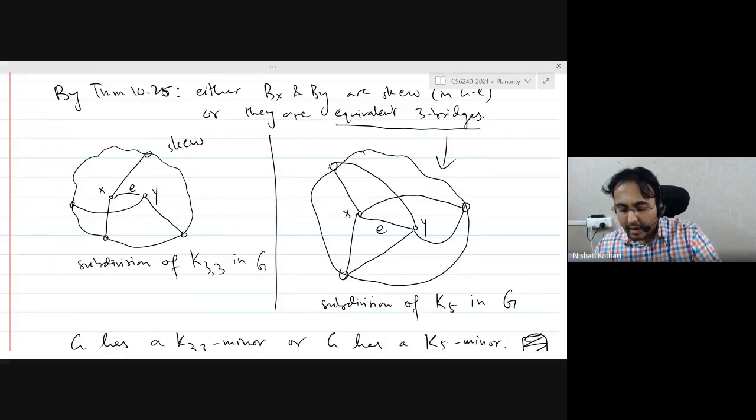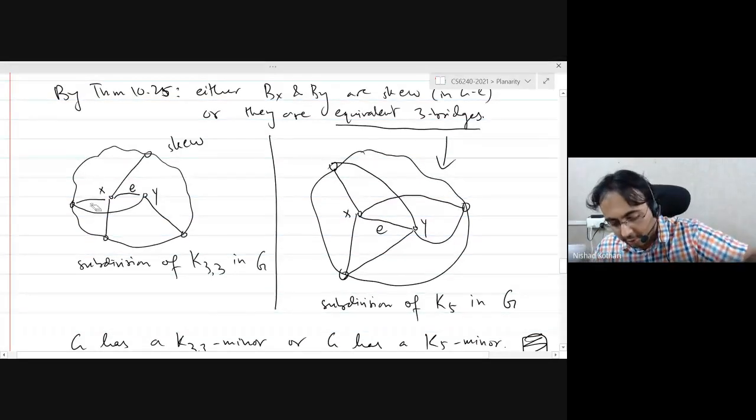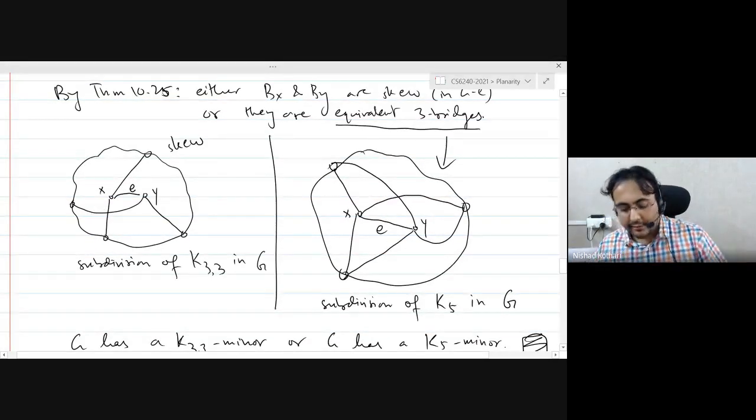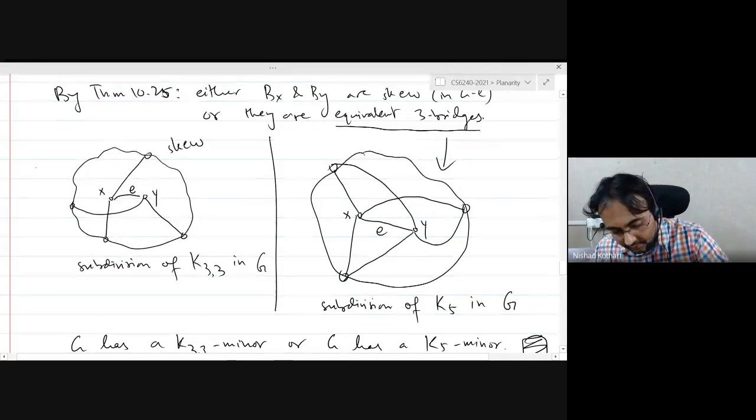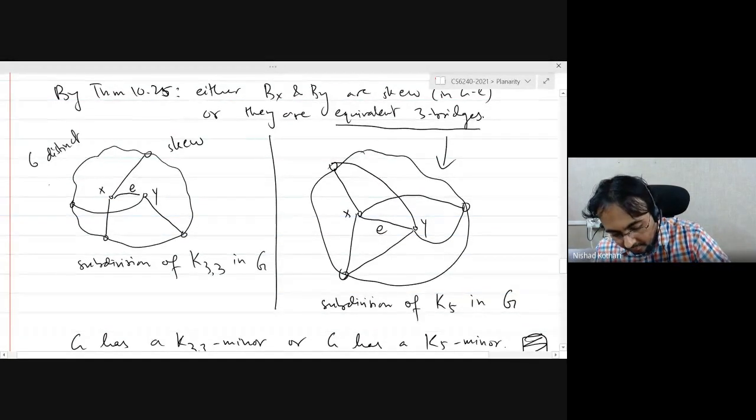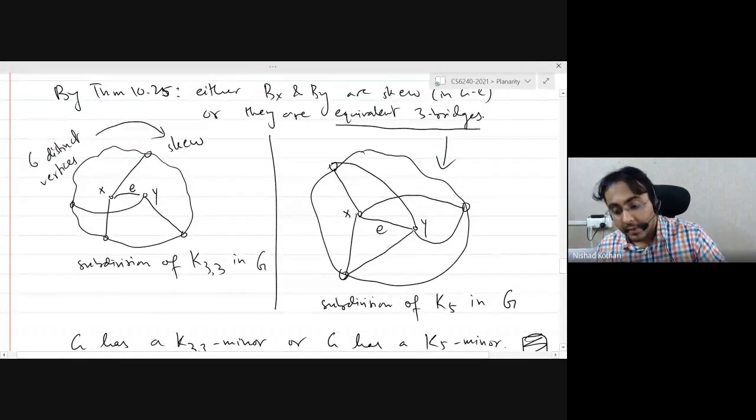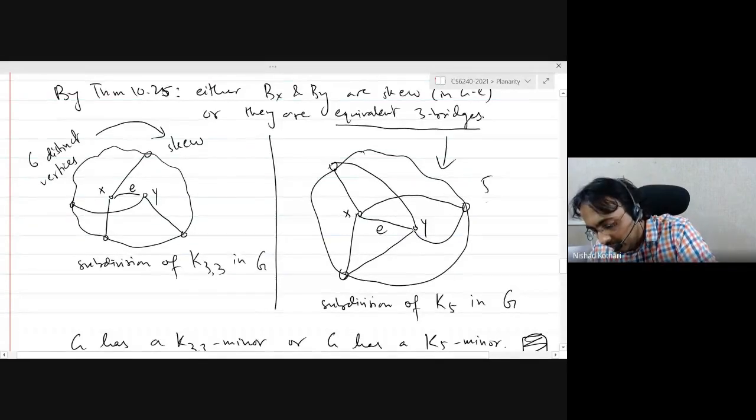Because when two bridges are skew, it means that I can find 4 vertices of attachment, 2 for the first bridge, 2 for the second bridge, right? So it is possible that one of the vertices I have drawn is also adjacent to both x and y. So it is possible that you have another edge here. But I have not drawn those edges. What is true is that we have these 6 distinct vertices: X, Y, and the 4 vertices of attachment by definition of skew. And here we have 5 distinct vertices.